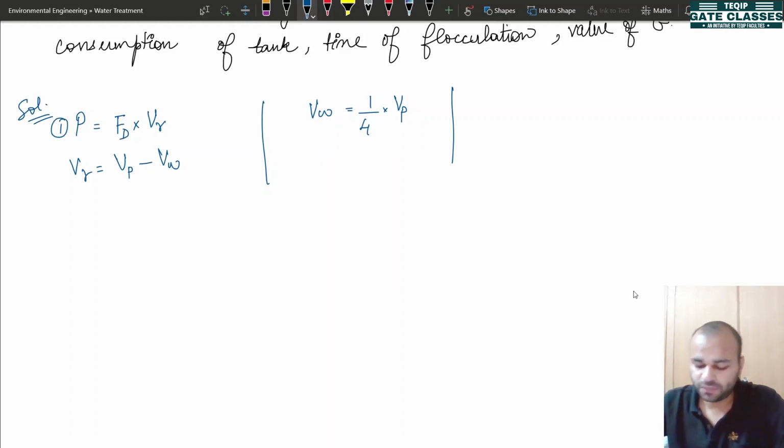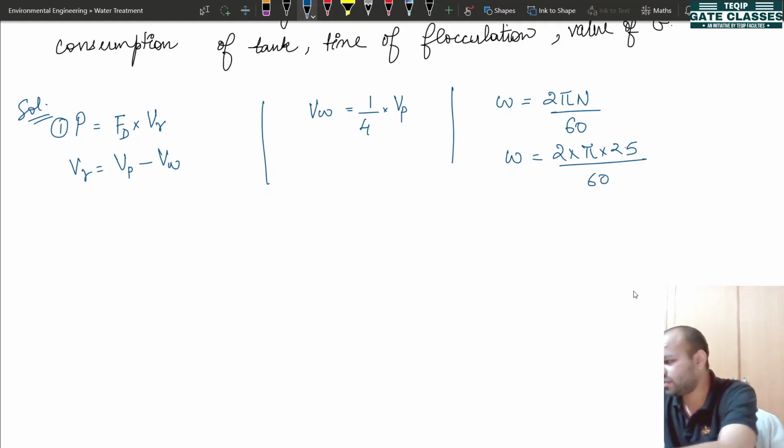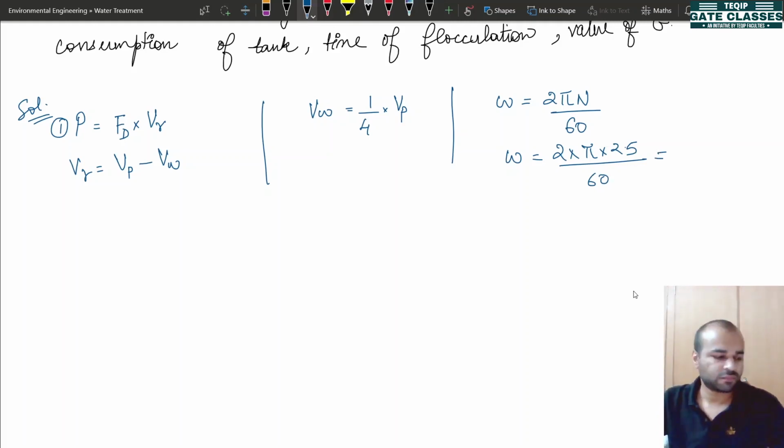Also the value of n is given, so we can find out the value of omega by this relation, 2 pi n by 60. So your value of omega comes out to be 2 into pi times 2.5 divided by 60. So let us calculate it. Take out your calculators. So the value comes out to be 0.261 radians per second.